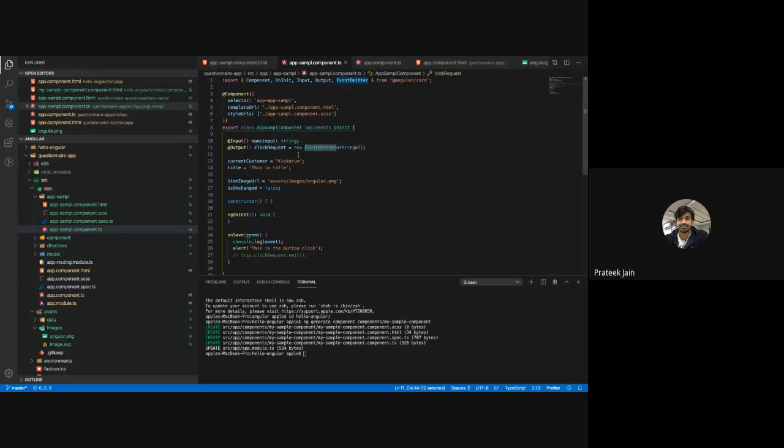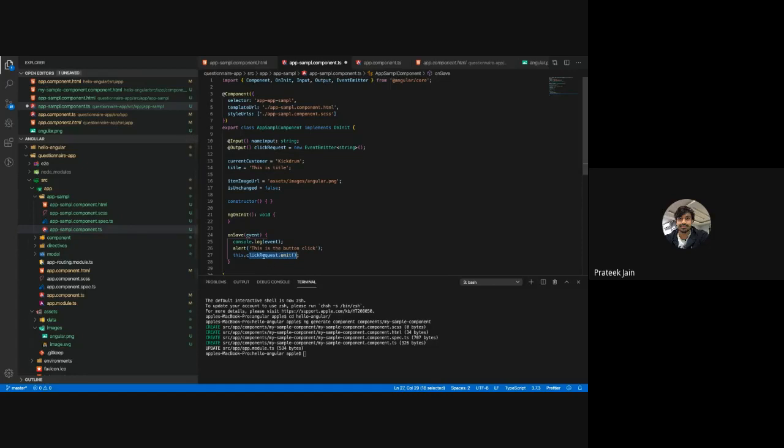How are you going to create that? First, you have to create a variable with new EventEmitter and the data type which you want to send as part of that. So this is the simple syntax you have to understand. And the way you have to call that is by this line number 27. It is like the way we click on the button and the click event gets called. In the same way, whenever we call this.clickRequest.emit, that emit is going to trigger an event which you can handle. So it is just a triggerer. That's it, nothing else.